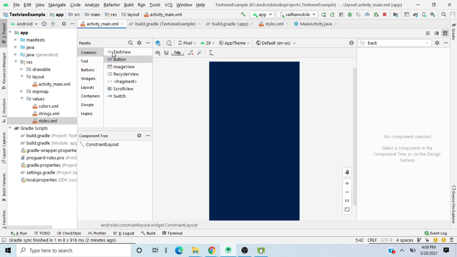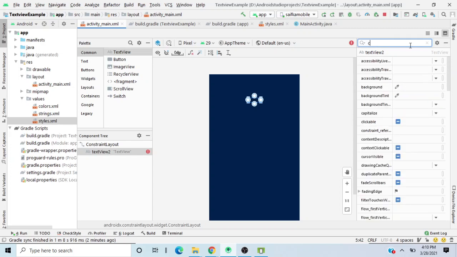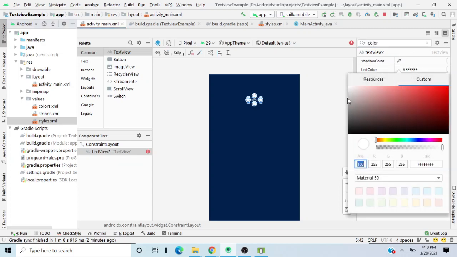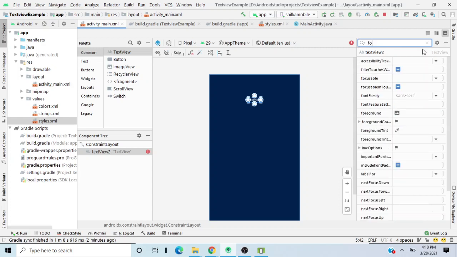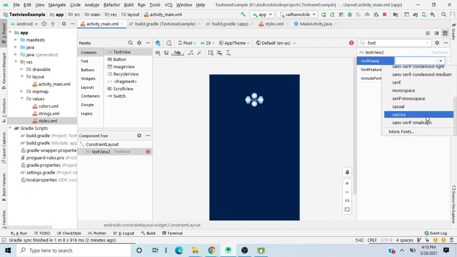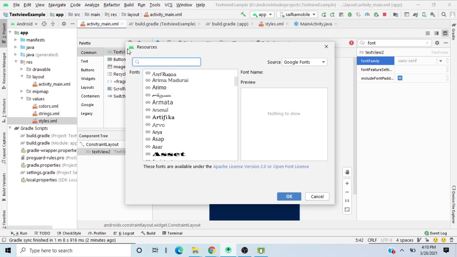And now what we will do over here, we will put a text view right over here. And of course this is a black color, right? So now I will go ahead and search for color again. Text color, I will choose white. And we will change the font as well. We'll search for font family and press this one, and there are many fonts over here. When you press More Fonts, if you have a working internet connection, you can search for any font that you want over here.